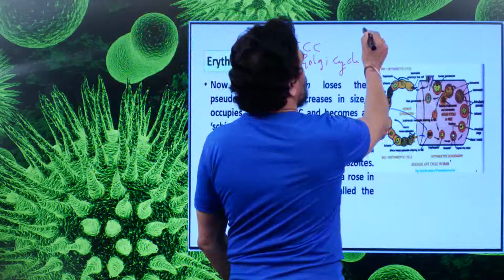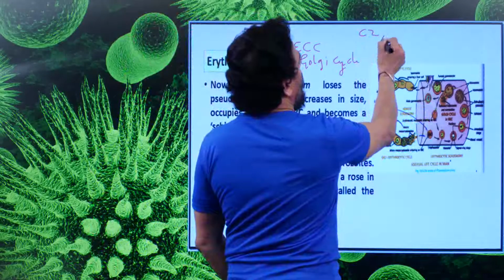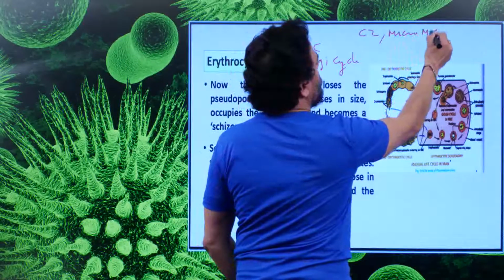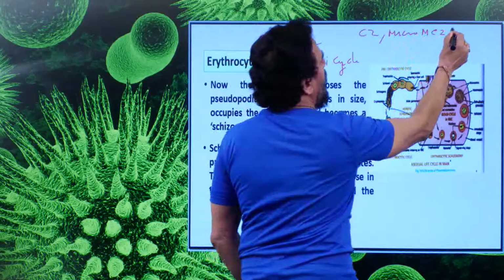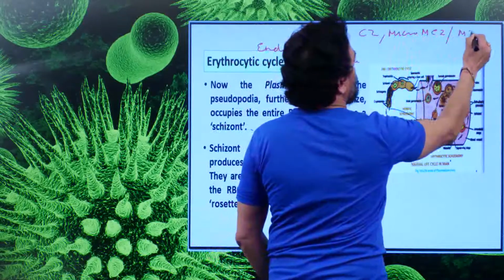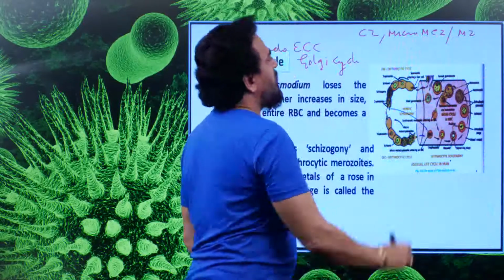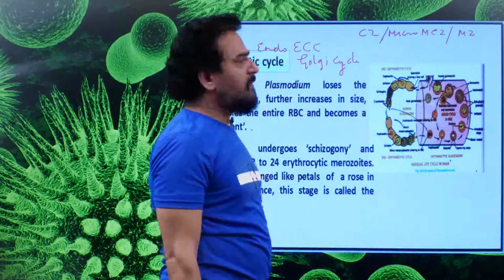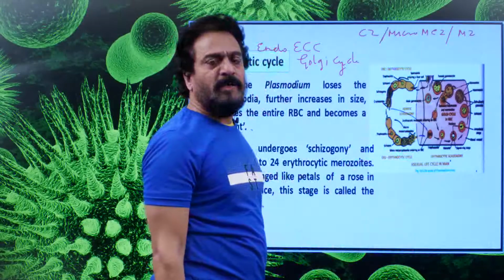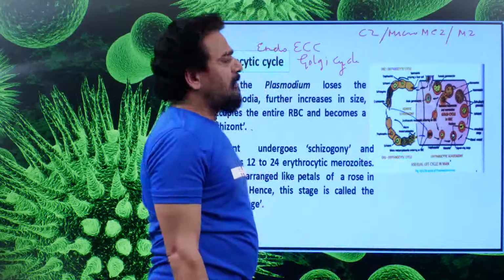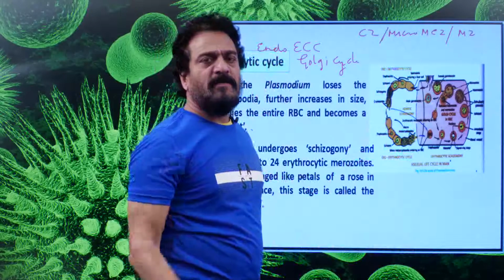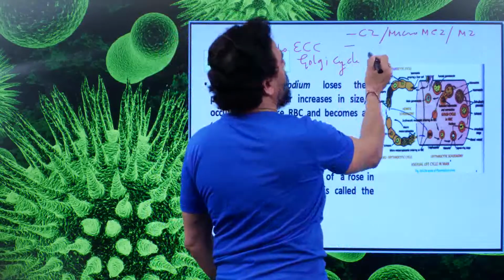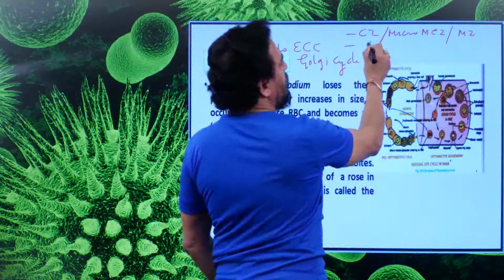First of all, cryptozoite or metacryptozoite or merozoite. Any of these stages of Plasmodium can enter into RBC. While entering, it will be in the shape of a spindle, pointed at both ends, a little swollen in the middle. After the entry, it will become the trophozoite stage.